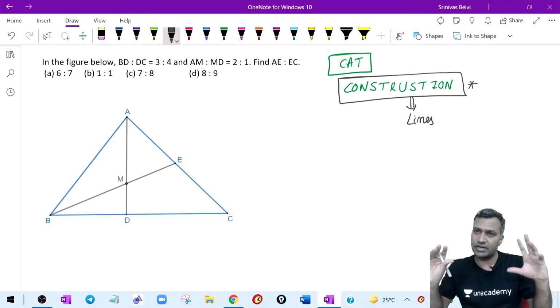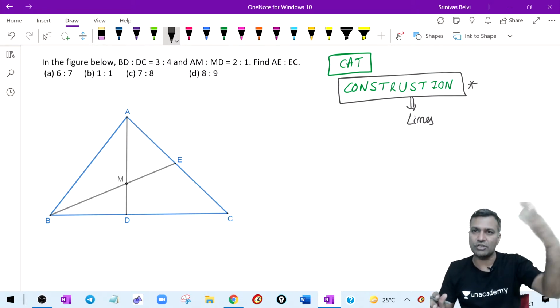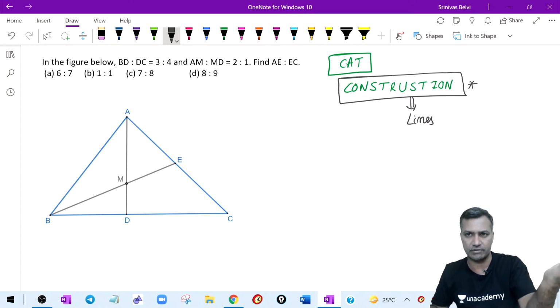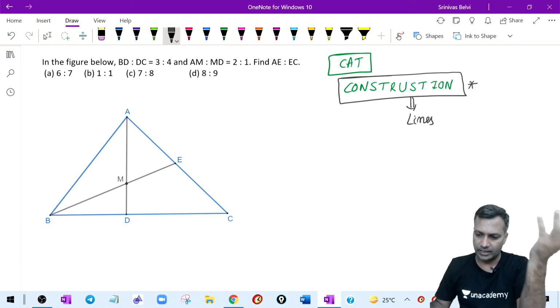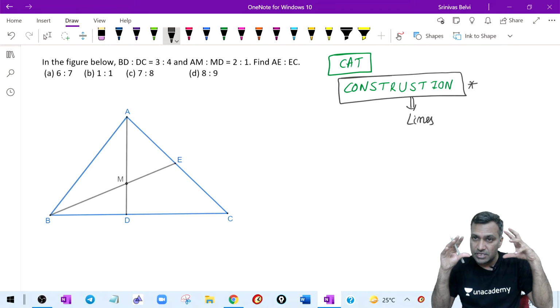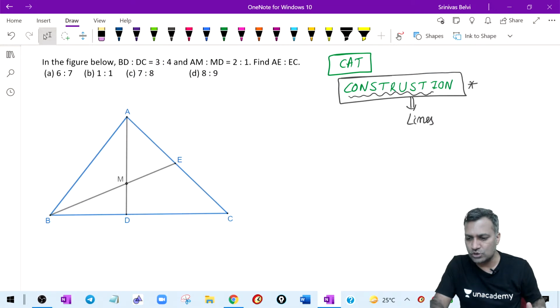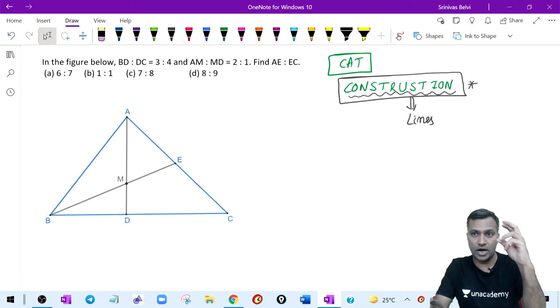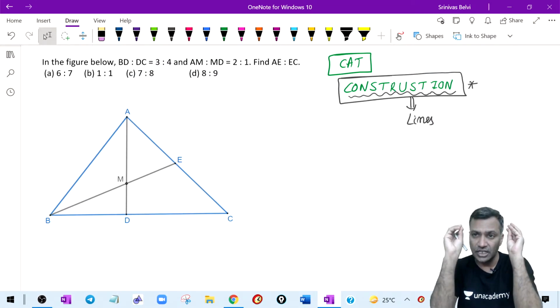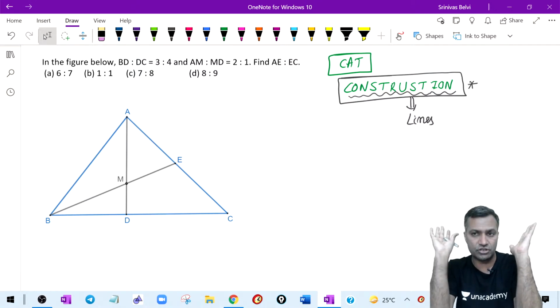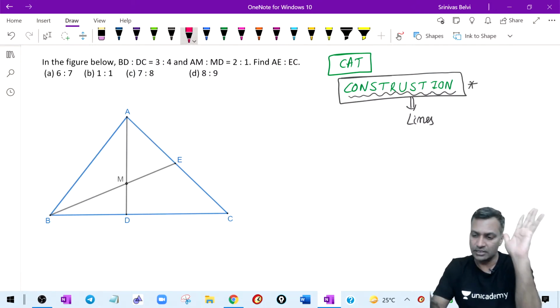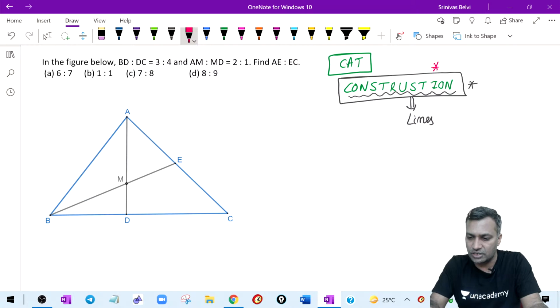When the words are given and you are drawing the diagram, naturally the whole thing is on your mind, so you would anyway draw it. That is not a worry there. But if the diagram is given, always say that, hey, the given diagram may not be enough, I might be asked to do some construction, it might be required. That's the word you have to keep in mind. Construction is an important word.